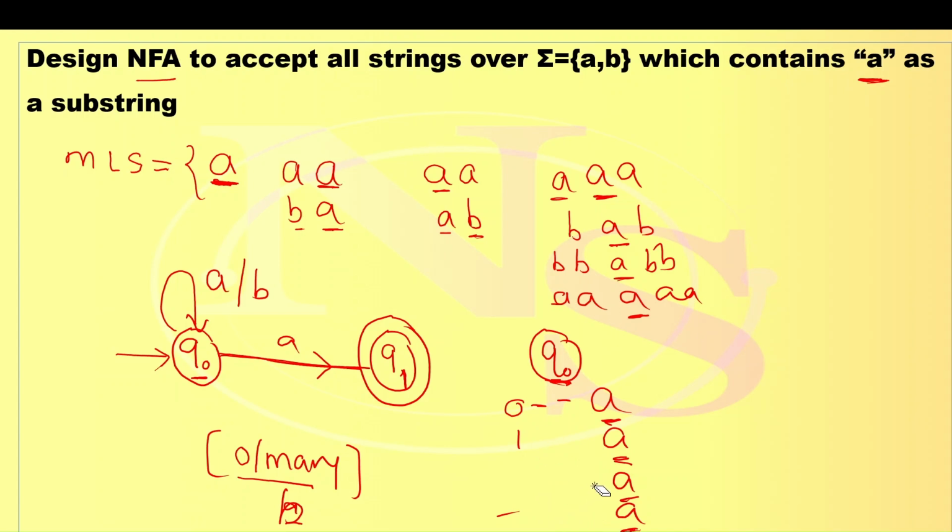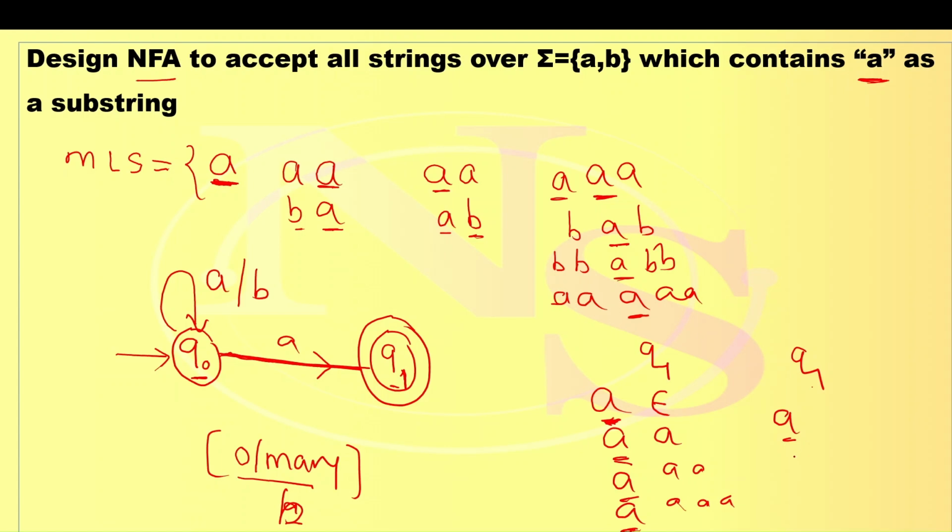Similarly, after reading the A, any symbol may come. After reading A means we are at state Q1, so write down state Q1 here. Once we read the A, multiple A's may come, a single A or double A or triple A, or zero A's is also possible. How do we reach Q1?